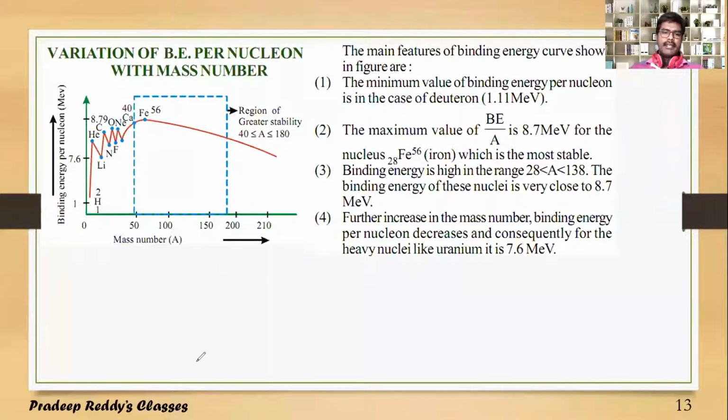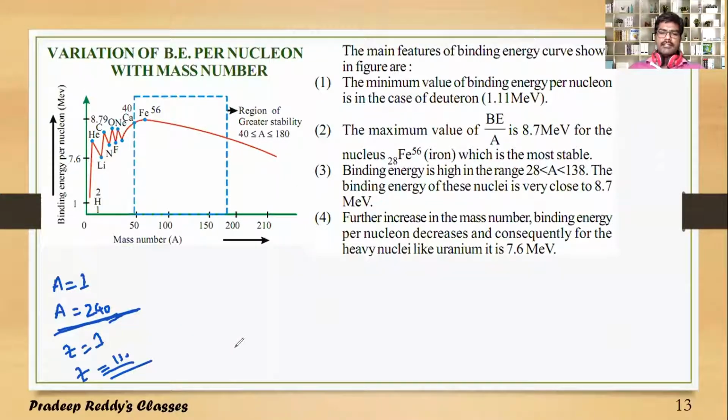Variation of binding energy per nucleon with mass number. As we know, in the periodic table, mass number starts with 1 and can increase up to 240, 250 like that. So mass number is variable; in the periodic table it varies up to 240. Likewise, atomic number starts with Z equal to 1 and ends at nearly 130, 140 like that.